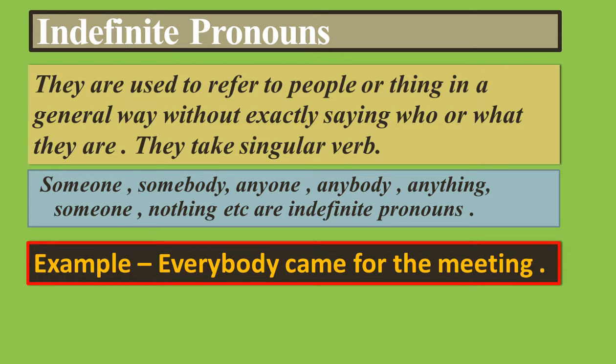The next one is indefinite pronouns. They are used to refer to people or things in a general way without exactly saying who or what they are. They take a singular verb. For example, someone, somebody, anyone, anybody, anything, nothing, etc. are indefinite pronouns. For example, everybody came for the meeting. So here everybody is indefinite, meaning there is no end to the limit. Okay, so let's move to the next one.